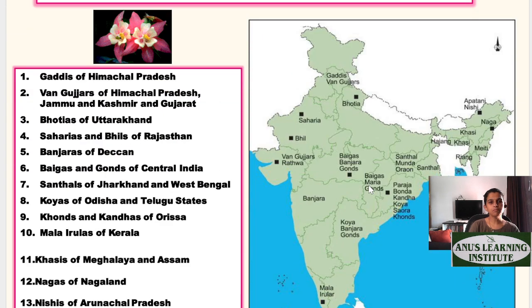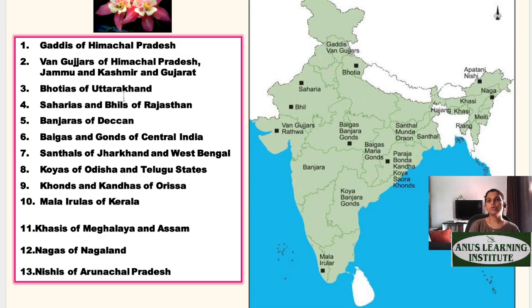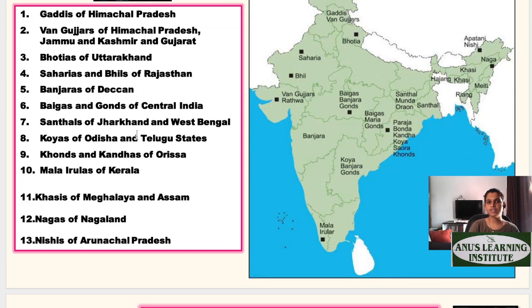So, what are some tribal groups in India? In Himachal Pradesh, we have the Gaddis. Van Gujjars are in Himachal Pradesh, Jammu and Kashmir and Gujarat. Then we have Bhotias in Uttarakhand, Sahariyas and Bhils of Rajasthan, and Banjaras of the Deccan.